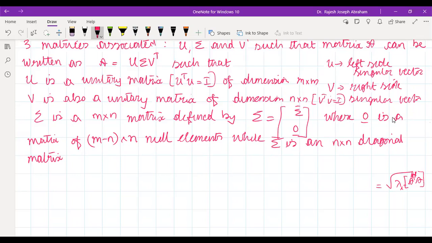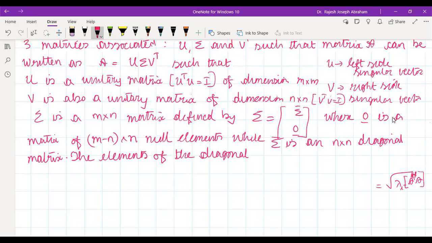It's a diagonal matrix. Here the singular values will be arranged along the diagonal, and all other elements will be 0.